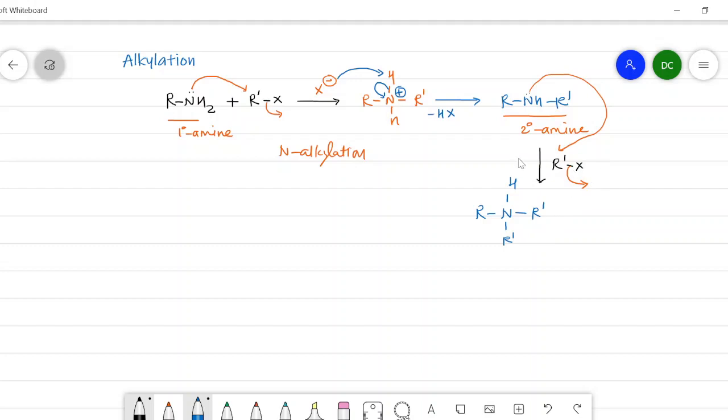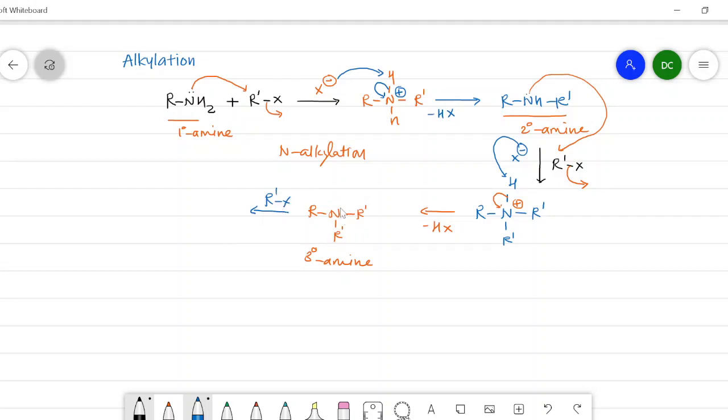Here the X minus, which is removed, will abstract this hydrogen, and there is a positive charge on the nitrogen, which is neutralized by the shifting of the electron from this bond onto the nitrogen, so that we get RNR dash R dash, a tertiary amine. Here HX is removed. Now this tertiary amine undergoes again N-alkylation with another molecule of alkyl halide,